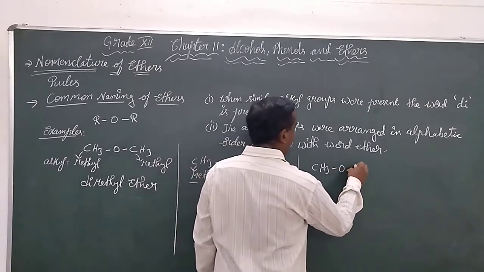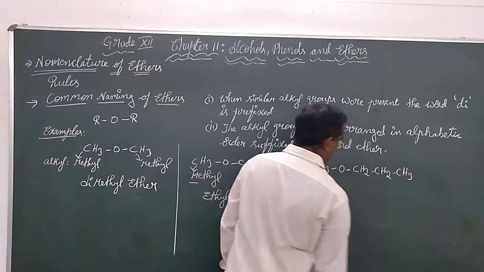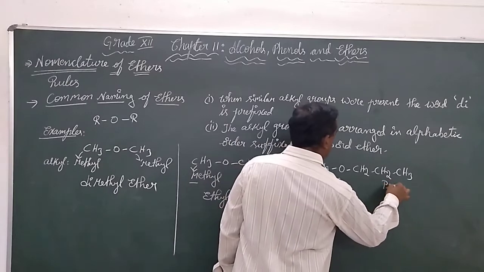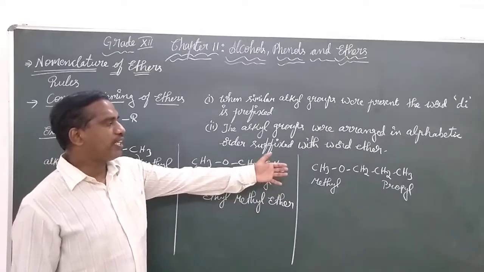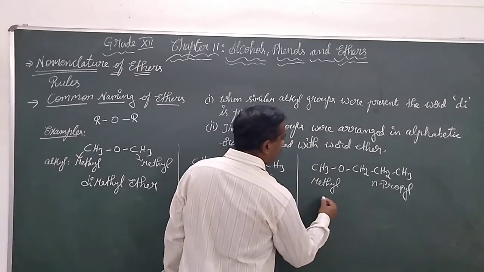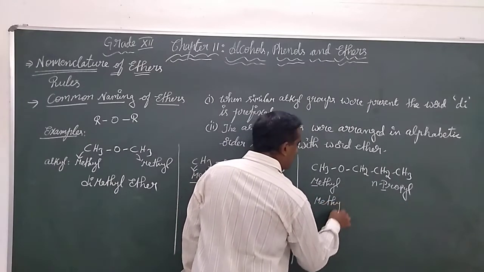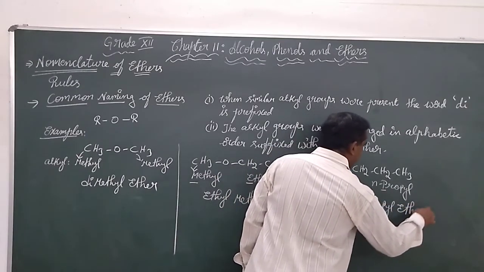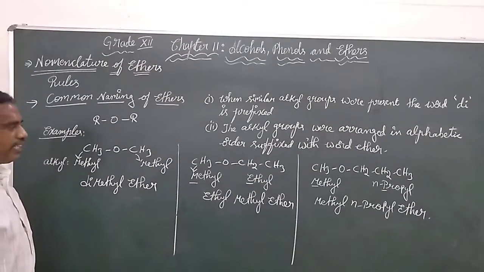CH3OCH2CH2CH3. Here we have methyl and propyl. Generally, this is given as a straight chain, so we say n-propyl. So the naming we can give is M followed by P: methyl n-propyl ether.